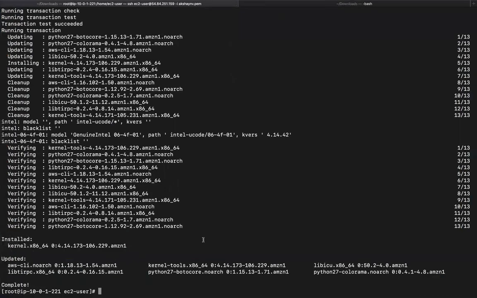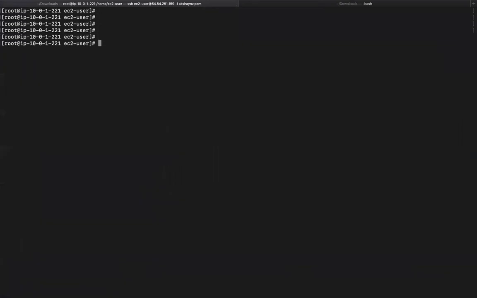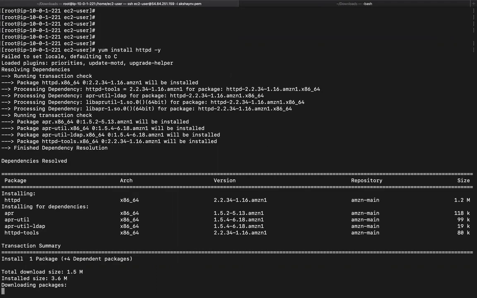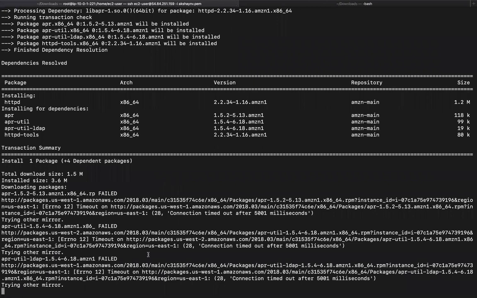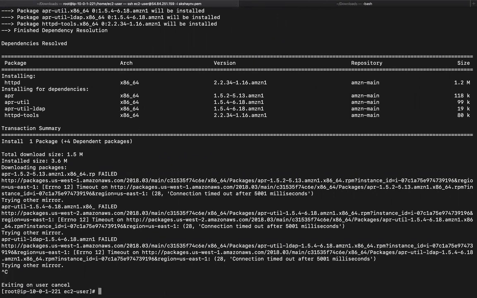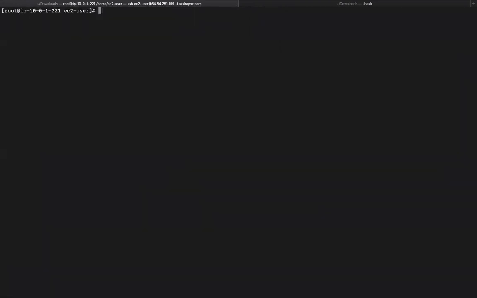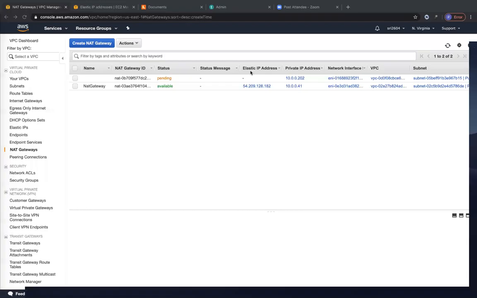So you can see this update was complete. But now, since we have removed that route from the internet, let's see if we are able to install something before the NAT gateway comes up. So you can see over here, the downloading packages is not working because the NAT gateway has still not come up. So it's keeping on trying mirrors, but it's not able to resolve, right? So let's wait for some time until the NAT gateway has come up. So I'm just going to clear my screen.